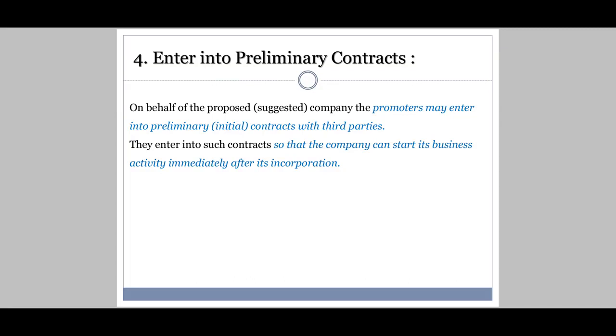They enter into such contracts so that the company can start its business activity immediately after its incorporation. Even to start or incorporate a company, there are certain agreements which are to be made with third parties, and these contracts are to be formed. So yes, promoters under their name enter into these contracts.